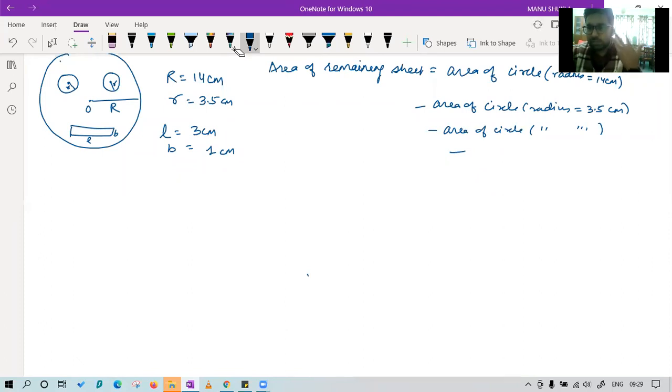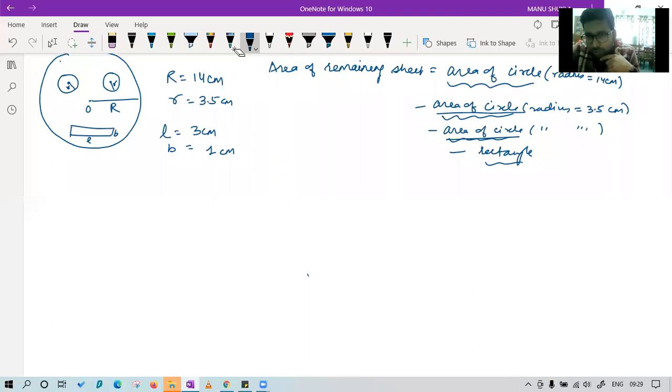Minus what? Rectangle. Very good. Class, if you understand these two circles are very much same, so we can multiply by 2 also and write that only once. This is the problem statement that we have to follow. If we follow this statement, this question is very simple. Now it depends on you. If you want to find these things separately, you can find them separately and then put in the equation.